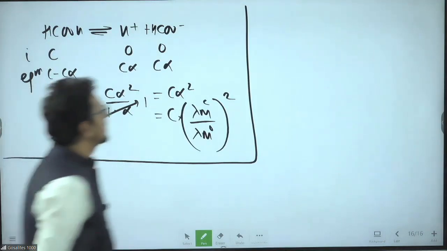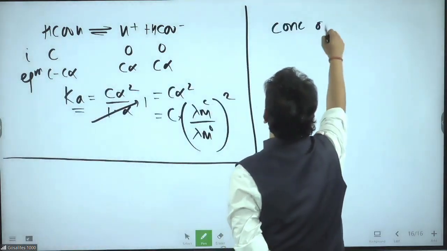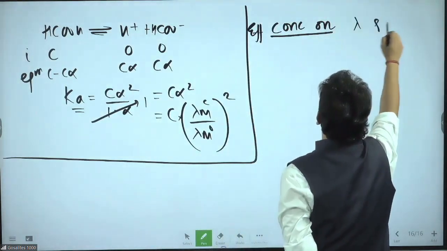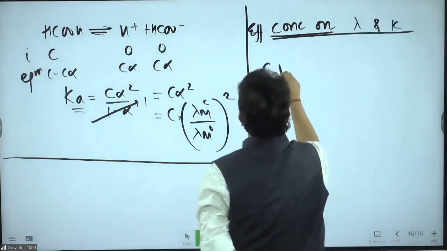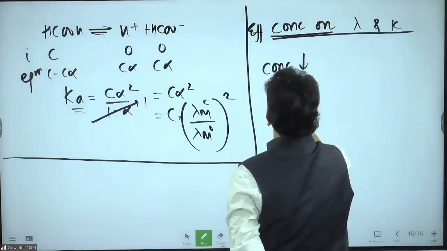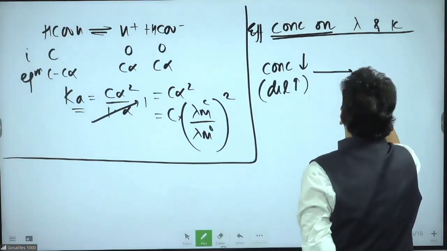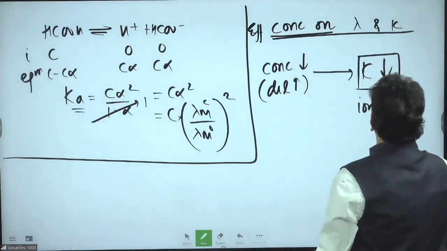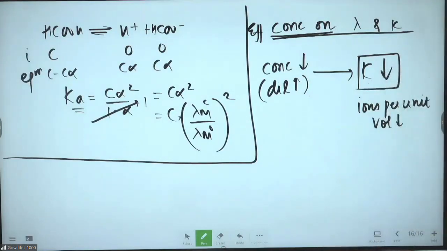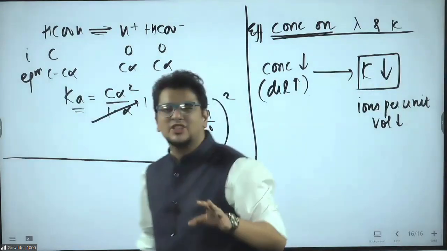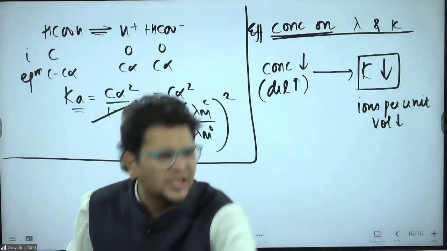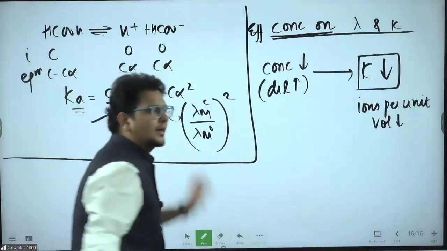Clear? Next, effect of concentration on lambda and kappa. Understand, if concentration decreases, that means dilution is more, conductivity will always decrease. Why? Because ions per unit volume are decreasing. Concentration of the ion decreases. Ions are the charge carriers, na? Ions are the carriers of the electricity here. If the ions which are the charge carriers are getting reduced, conductivity will get reduced.